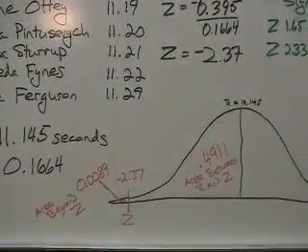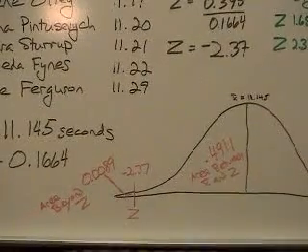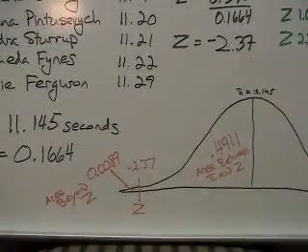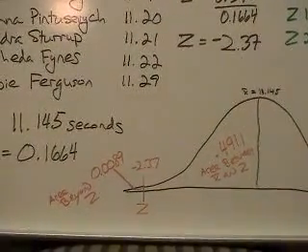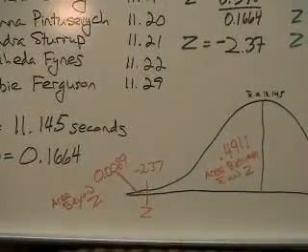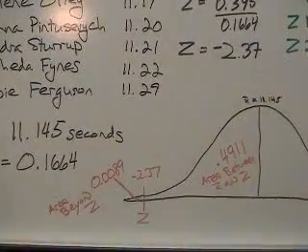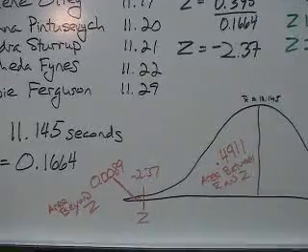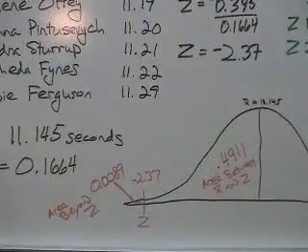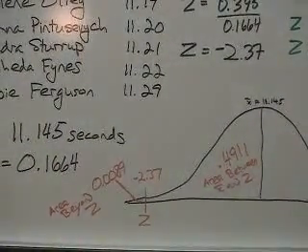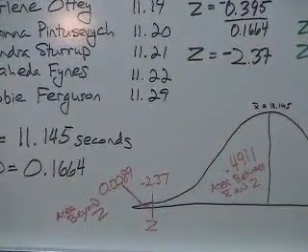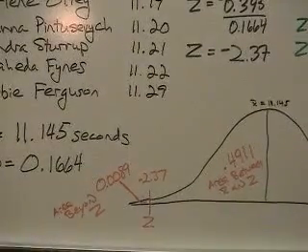In this case, we're looking at negative 2.37, or that represents 49.11% of the left side of the bell curve. Now let's look under column C where it says the area beyond z, and it should say 0.0089. That's the portion in what's called the tail. In this case, it's the left side of the tail. The further away you are from the mean, the z-score is away from the mean, the more unique or significant the score is. So if we have an area beyond z of 0.0089, that's actually less than 1%,